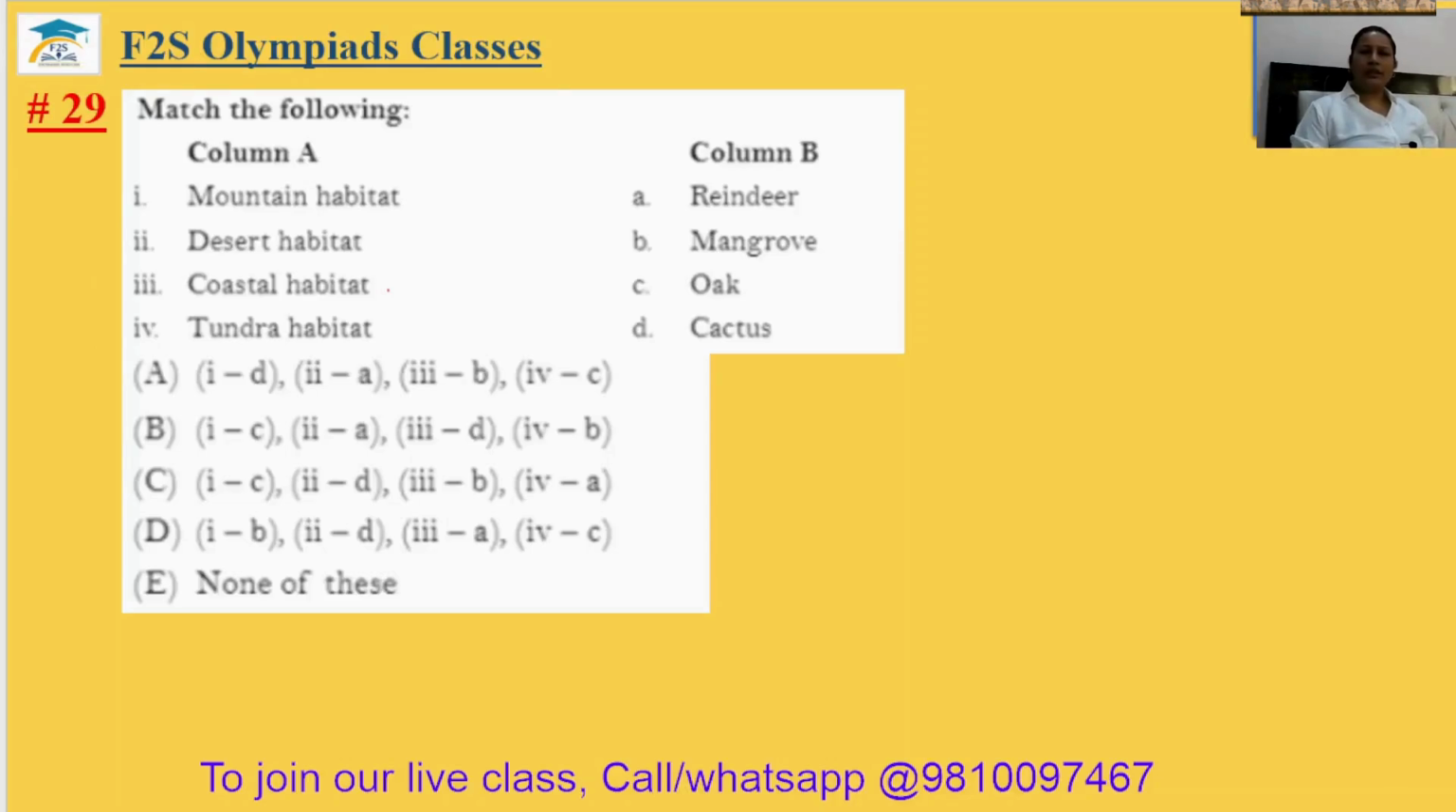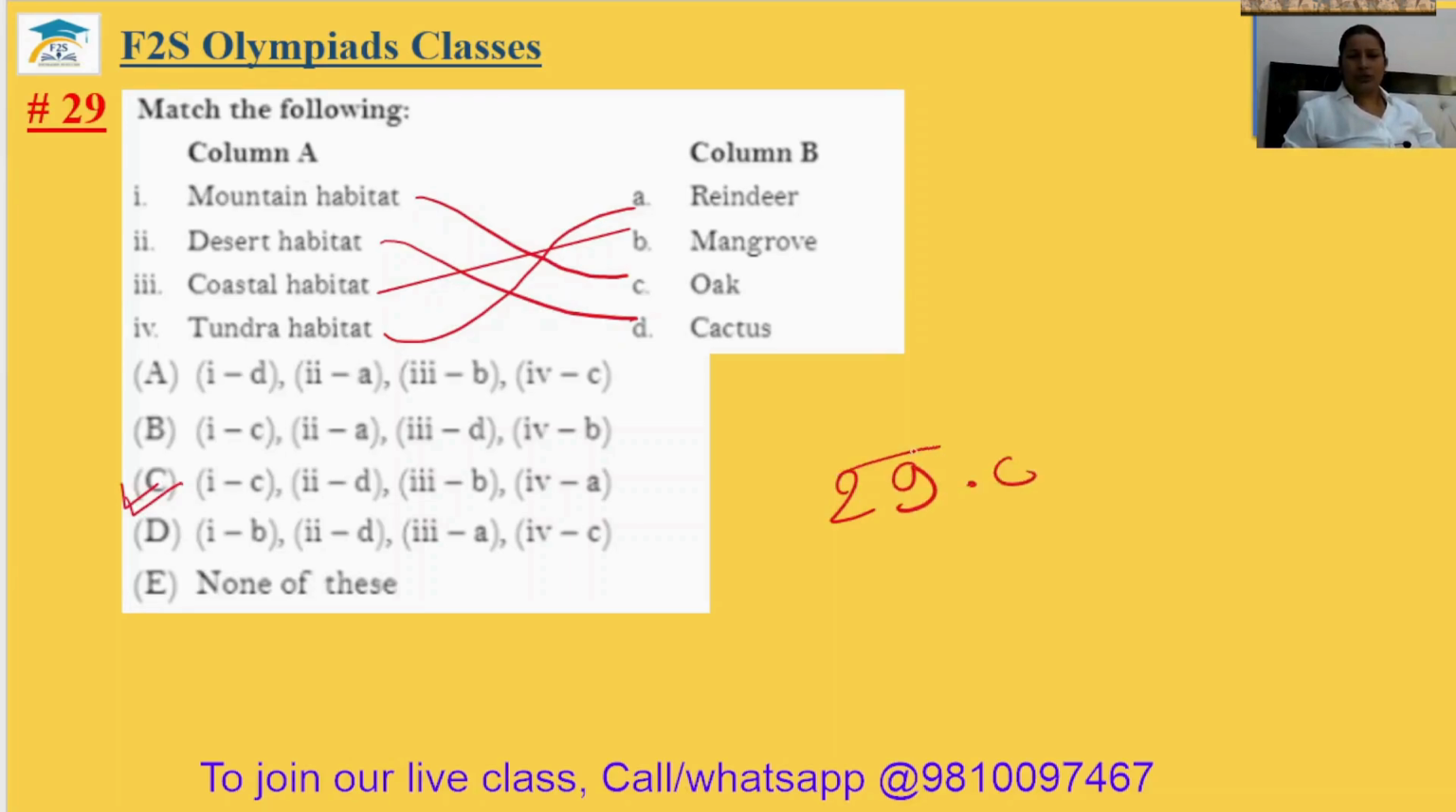Question number 29. Match the following. Mountain habitat, oak is found in the mountain habitat. Desert habitat, cactus is found in the desert habitat. Coastal habitat, mangrove is found in the coastal habitat. And tundra habitat, reindeer is found in the tundra habitat. So it is your option C. The 29th answer will be option C.